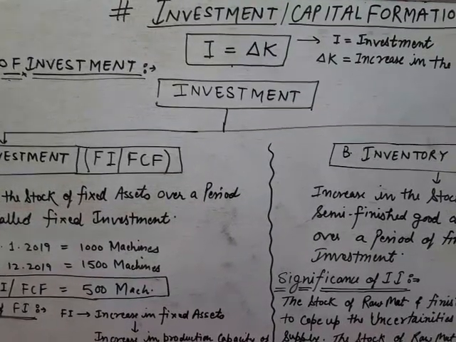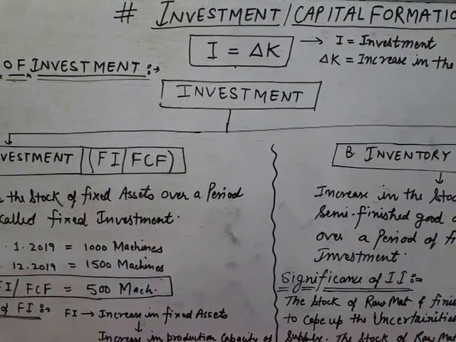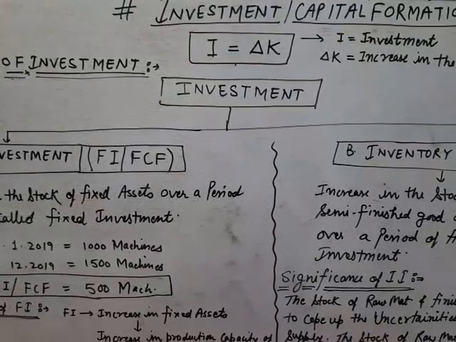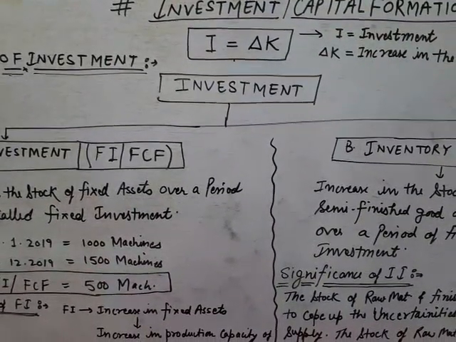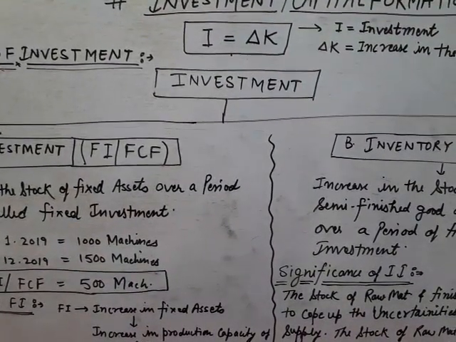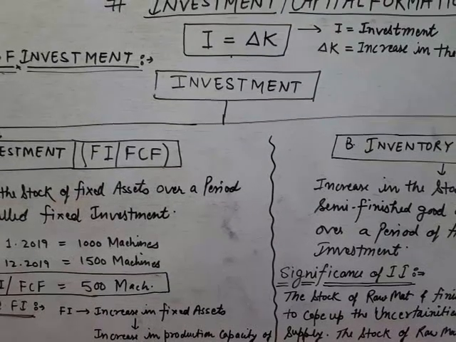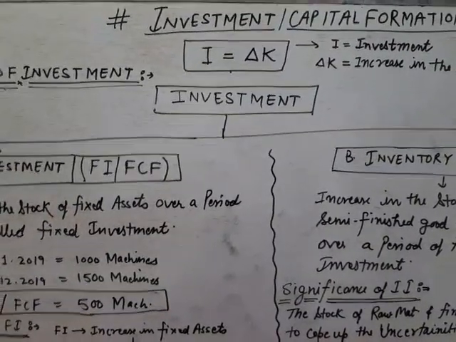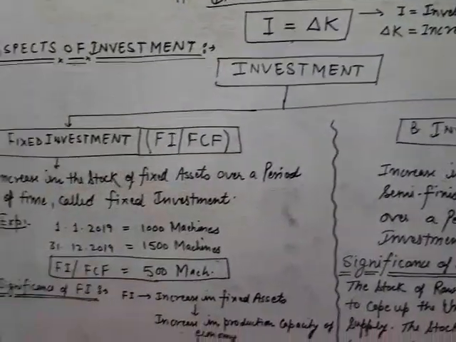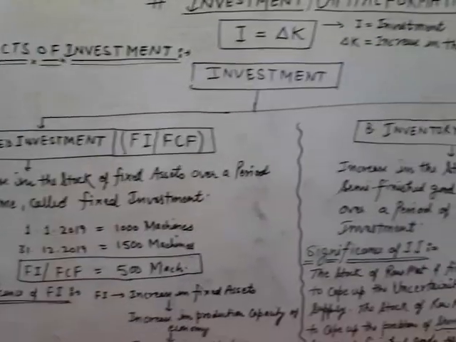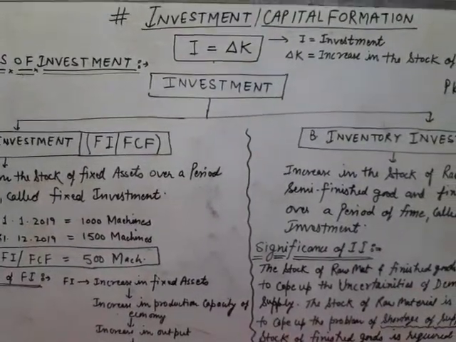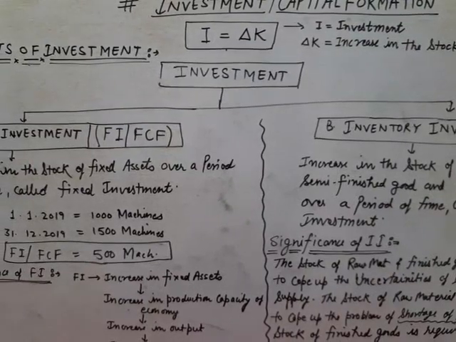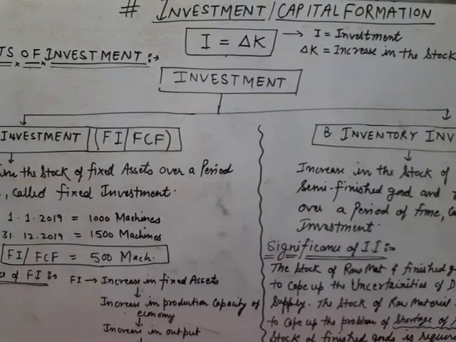We all know what capital goods are. The capital goods are plant, machine, building, etc. So whenever the stock of these capital goods increases over a period of time, it is known as investment or capital formation. There are two aspects of investment.